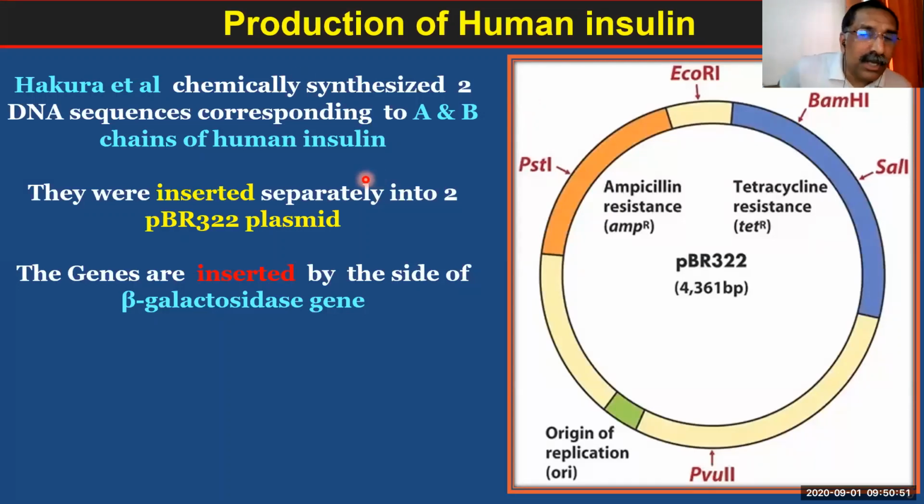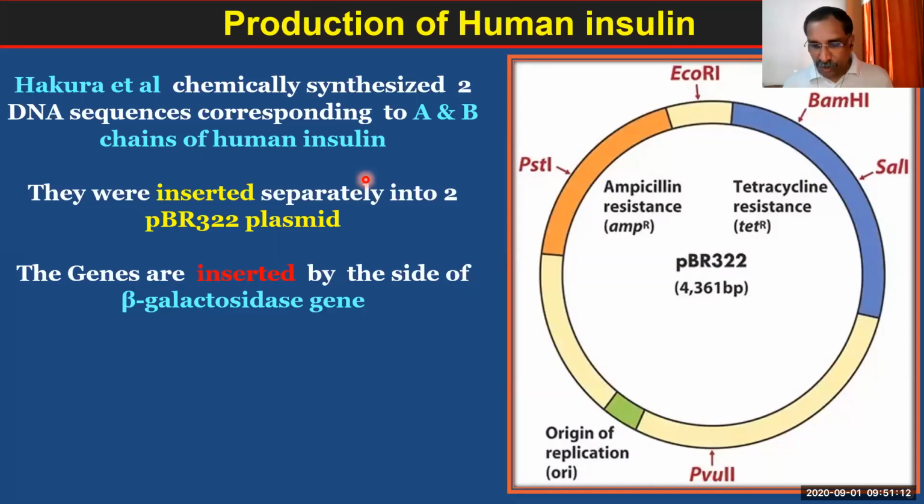Okay. So first Khorana synthesized two separate chains, and these separate chains were separately inserted into two plasmids: chain A inserted into one plasmid and chain B inserted into another plasmid.